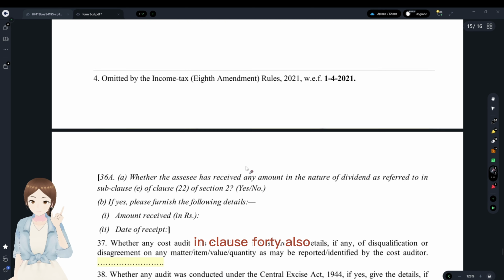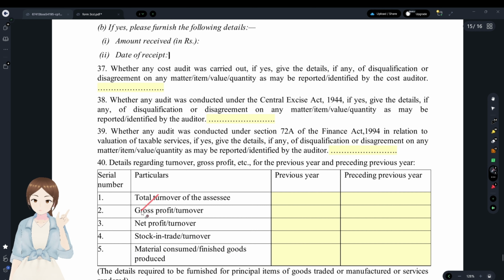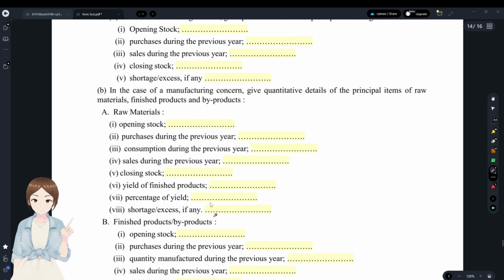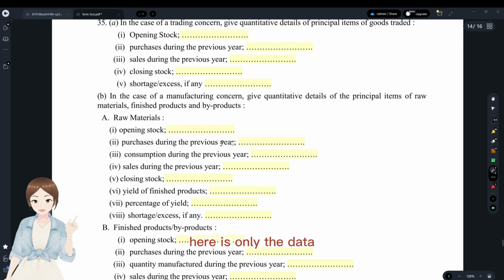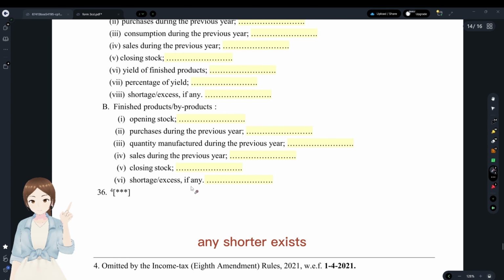In clause 40 also we have been reporting a few things, right? This is on the date of the balance sheet. It's with regards to the turnover and profit of only the previous year, and here also the data is with regards to only the previous year. That is the raw material. That is so much in detail here. 40 is just a block of amounts. Here they have asked for so much segregation. Opening stock, purchases, consumption during the previous year, sales, closing stock, yield of finished goods and percentage of yield, any short or excess. And for the finished goods, opening stock, purchases, quantity manufactured, sales, closing stock, and shortage and excess.